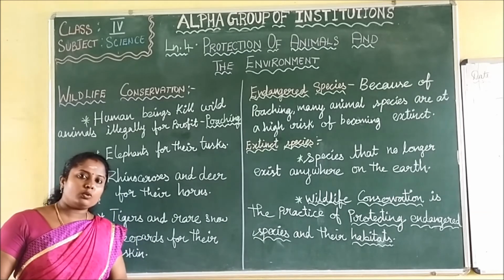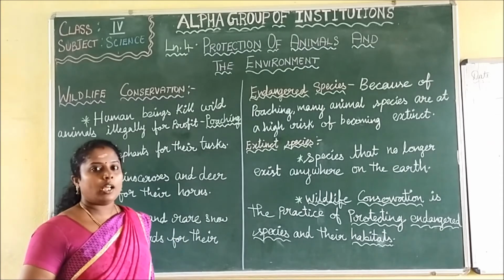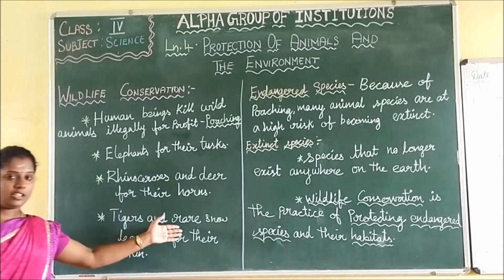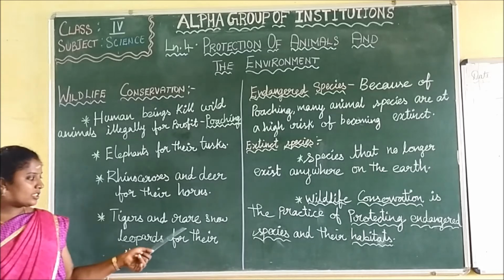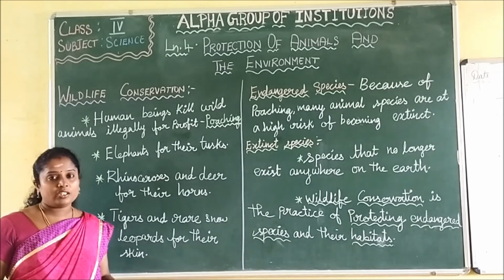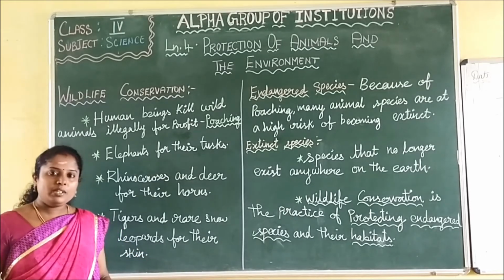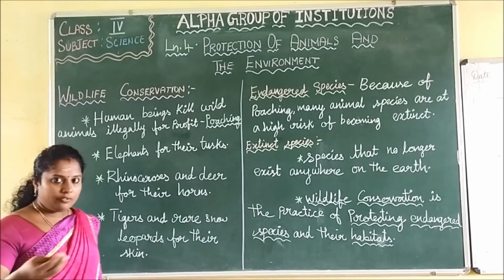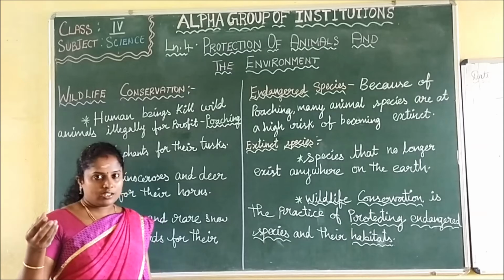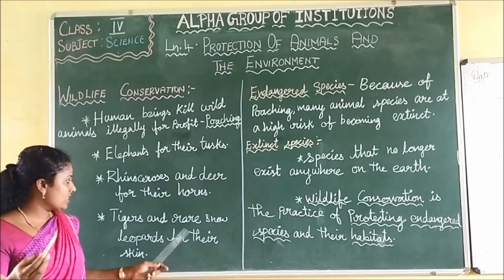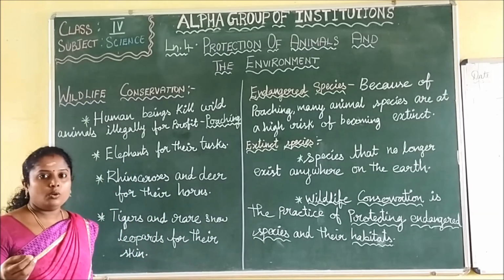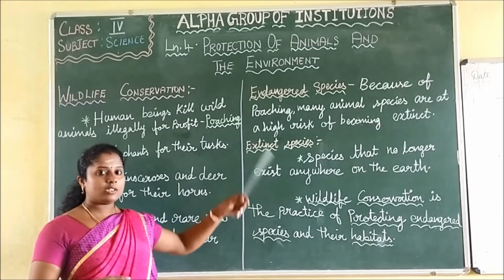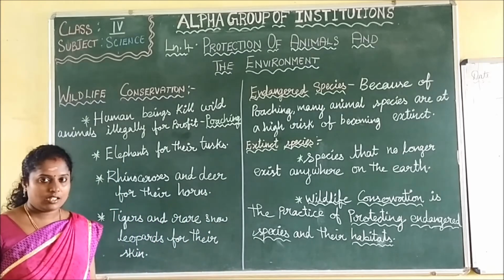There will be no more elephants, no more tigers. Now we can say the same for leopards, they are a rare animal. It means they are not available anymore. Only a few leopards were there. So this is a high risk for the snow leopard, and it comes under endangered species.